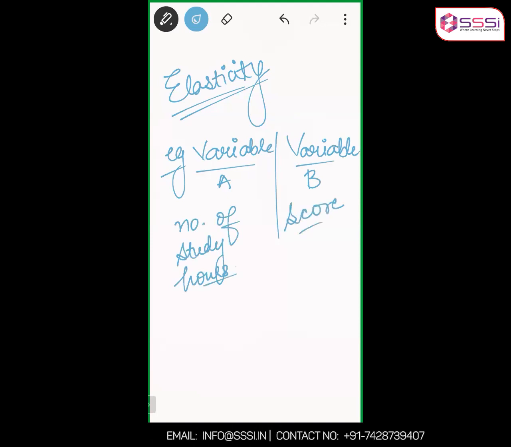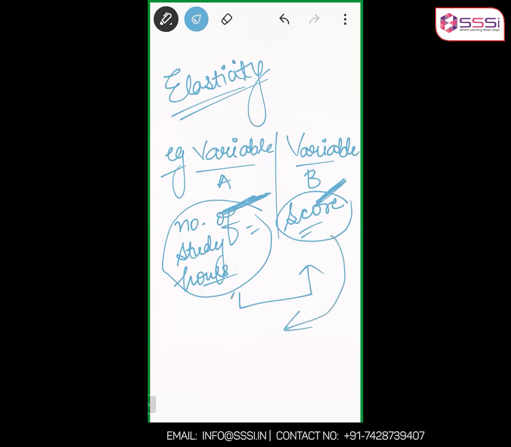Let's say they are related. There's a relationship between the number of study hours you put in and the score you get. So if this one variable changes, by how much value will this second variable change? That will be the elasticity of the second variable. Is it clear now?